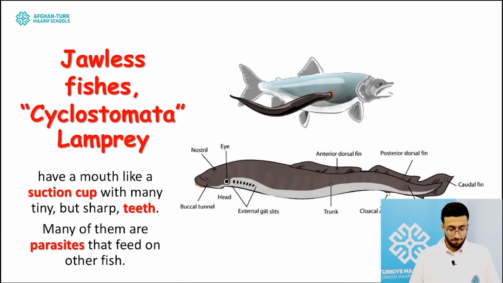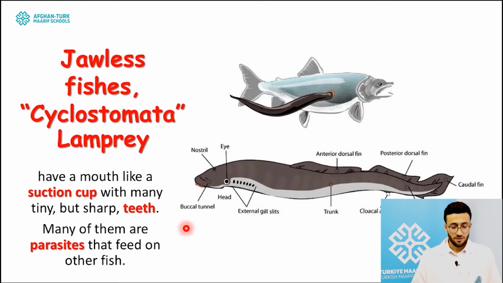If we want to talk about these fish in more detail according to their external features, the jawless fish, the cyclostomata, an example animal is the lamprey. Why are lampreys called jawless fish? The reason is the structure of their mouth, which is surrounded by a suction cup.